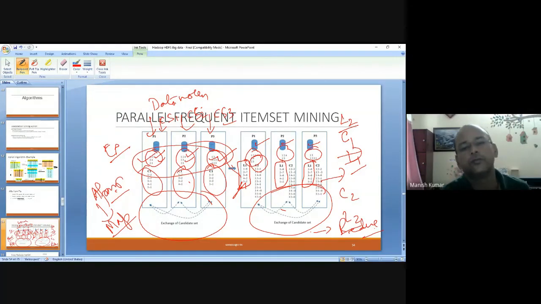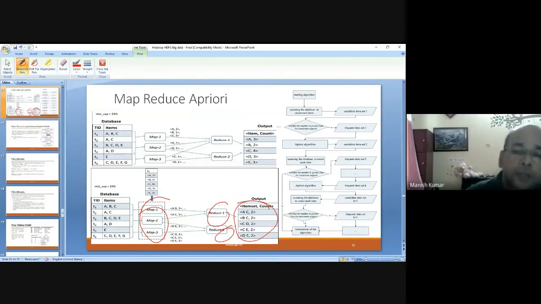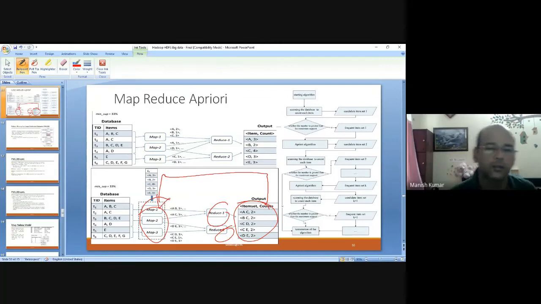So by using mapper, combiner and reducer, we can apply parallel and distributed processing of Apriori. Okay, so this algorithm works in this way: map functions will be executed at each of the data nodes, then the reducer is capable of generating the large item sets. And in each iteration the intermediate results will be shared with all the mappers. Fine, this is what is happening.